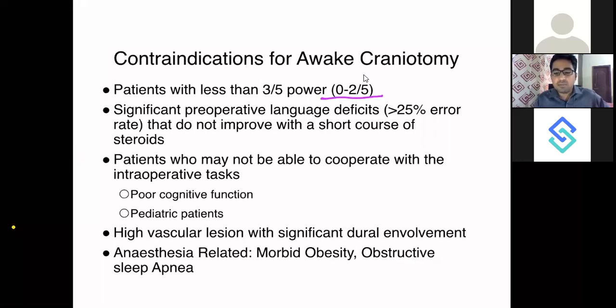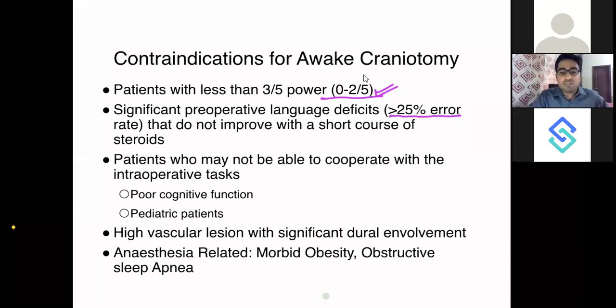People with power 2 by 5 are barely able to move. Those patients having this much deficit are not good candidates for awake craniotomy. They already have so much deficit that even if you conserve, not much benefit will be done to the patient. Then significant preoperative language deficit, more than 25% error rate.